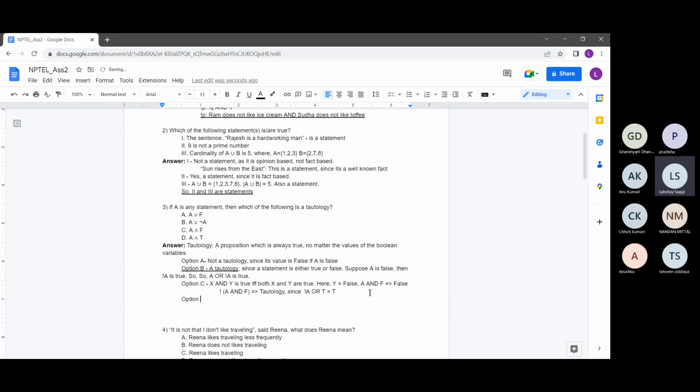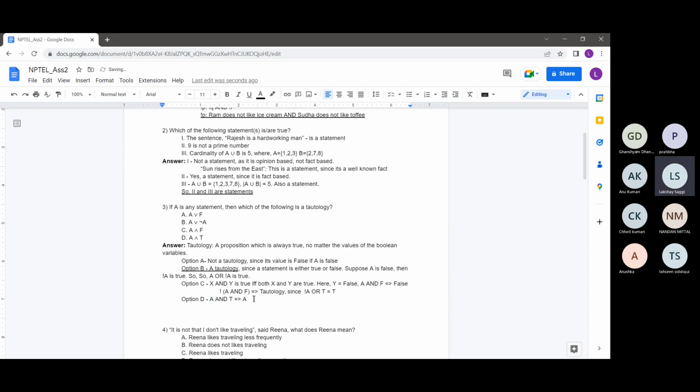Let's see option D now. Option D is something like A and true. In Boolean logic, you must have seen what this means. In the AND operator, if one of the terms is true, then the AND returns the value of the other variable.